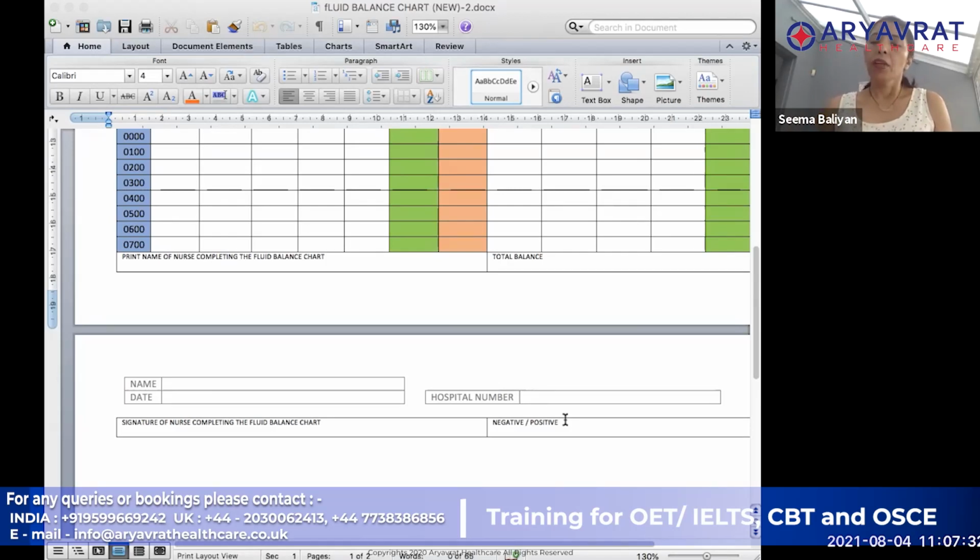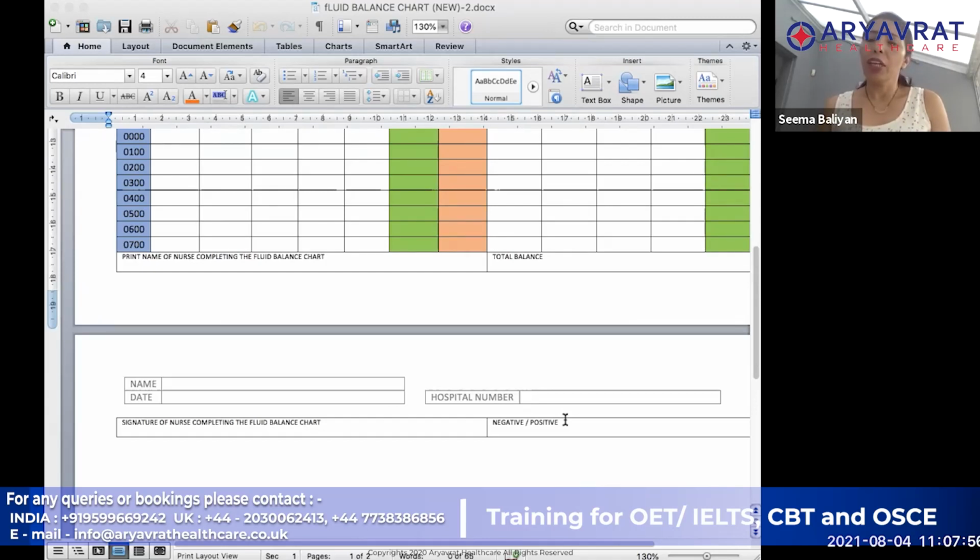Usually the fluid balance question can come either in a chart form or a table form, or it can come in a history form. The majority of the time, it comes in a table form, like the one that we are going to be discussing. So if it is in a table form, it becomes even simpler and easier for you to calculate it.